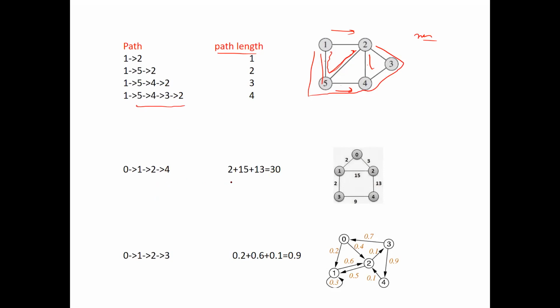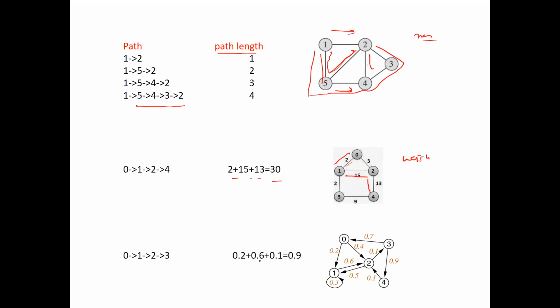Similarly, if you're dealing with a weighted graph, then the path length will be the sum of the weights along that path. For example, if you're going from 0 to 1, 1 to 2, and 2 to 4, and you consider this path to reach from 0 to 4, then the path length will be 2 plus 15 plus 13, which equals 30.